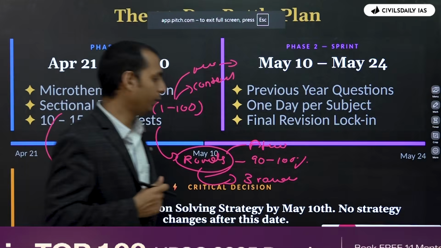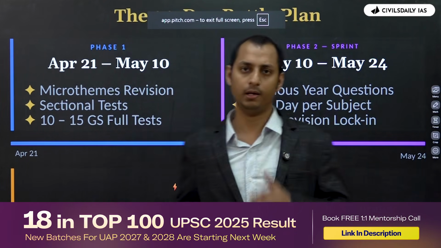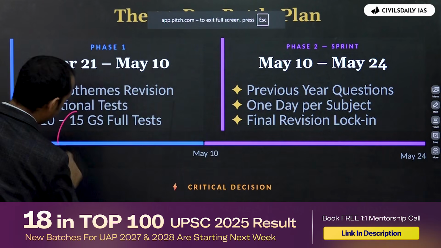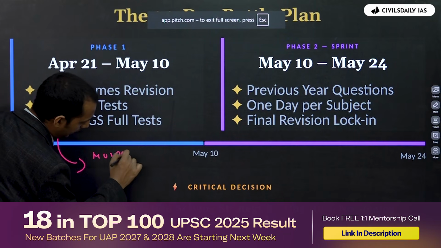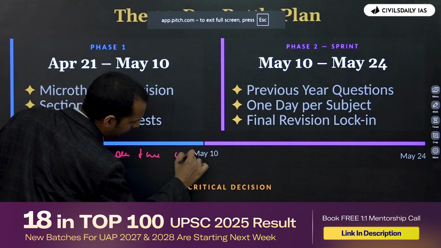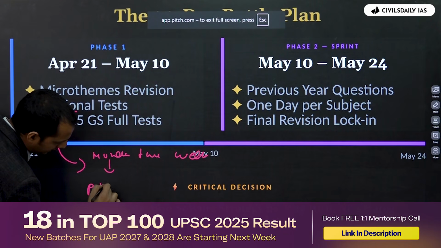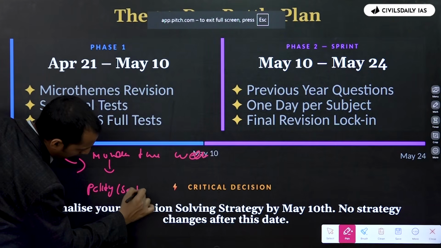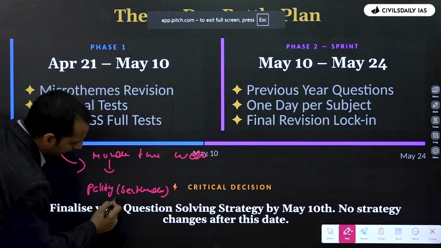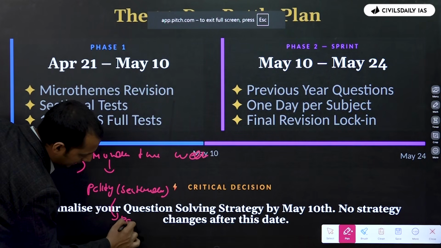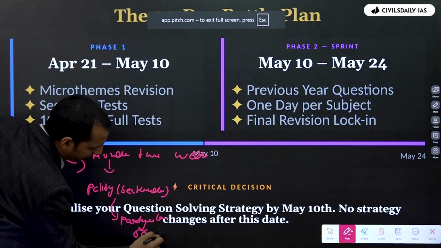So in my opinion, let's say for example, if you're dedicating 3 days for polity, okay, अभी आप polity पे ध्यान दे रहे हैं, and 3 days you are dedicating for polity. So what do you need to do? Let's say for example, Monday, Tuesday and Wednesday, you're dedicating for polity. So what do you need to do? Monday morning, you can take a polity sectional test. Okay, Monday morning or Tuesday morning, you can take a polity sectional test, wherein you will understand the particular micro themes that you are lacking, or particular micro themes जिसपे आपकी accuracy less than 60 or 50% है.